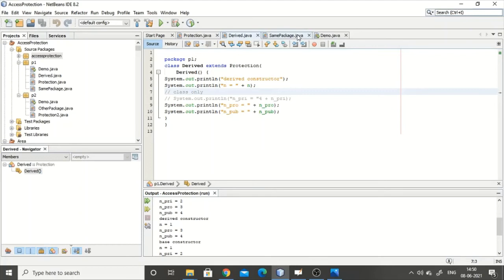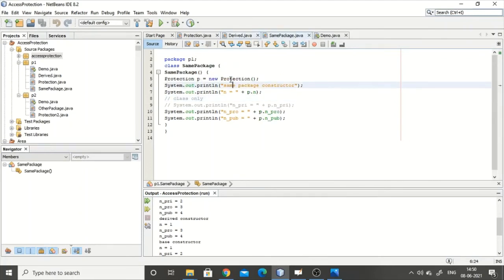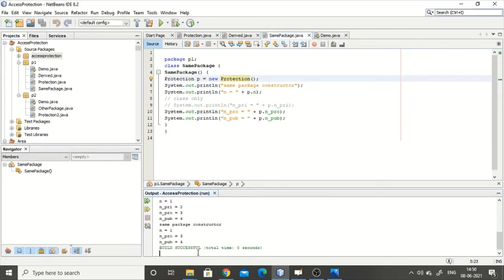Then again I call SamePackage. Within this I again call new Protection, so it will print the base constructor values 1, 2, 3, 4 again. Then again for same package it prints 1, 3, 4. Now, for example, within the same package I'll remove this. Okay, I'll just remove this.